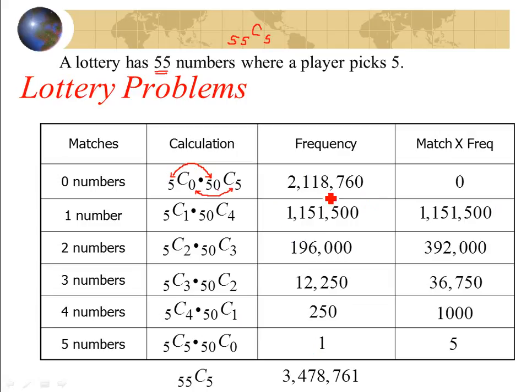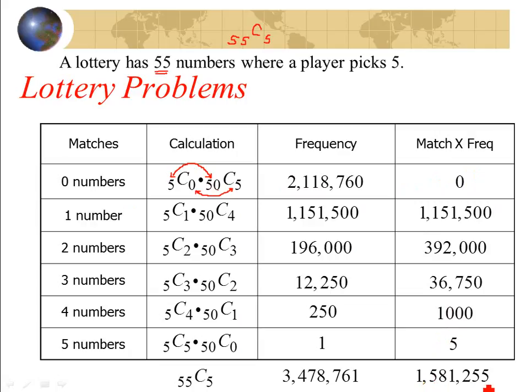So it's probably going to be some number between 0 and 1. That's what you'd expect. Now to calculate that, we're going to take our match times the frequency. So we're taking whatever our outcome is, which would be 0 numbers, times how often they occur. I'm going to multiply those numbers together, and then add all these up. So I find the sum of all those.